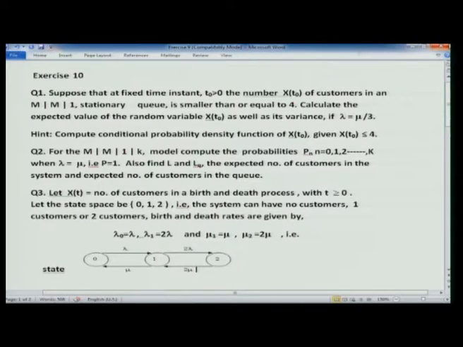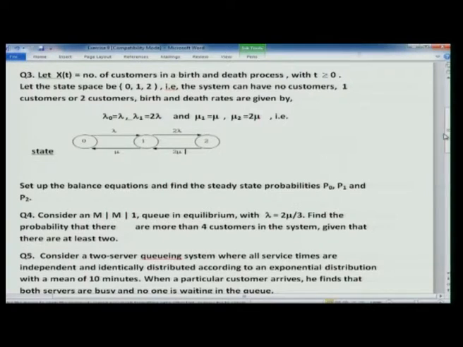Okay. So, set up the balance equations and find the steady state probabilities P naught, P 1 and P 2. I have deliberately given this because it is a departure from what we have discussed; we have not really discussed the case when the lambdas also change. But since there are only 3 possible states, you should be able to write down the balance equations and then compute the probabilities P naught, P 1 and P 2. So, I hope you enjoy doing this.